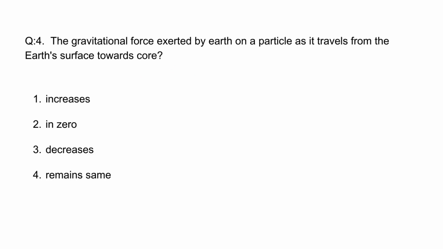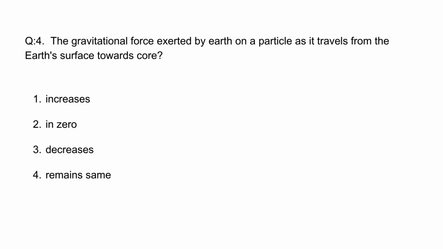Question number 4. The gravitational force exerted by Earth on a particle as it travels from the Earth's surface towards the core. Option 1 increases, option 2 is 0, option 3 decreases, option 4 remains the same.